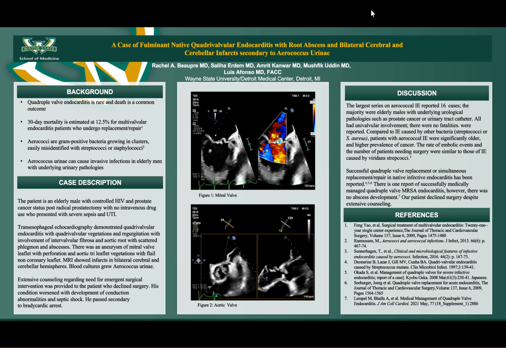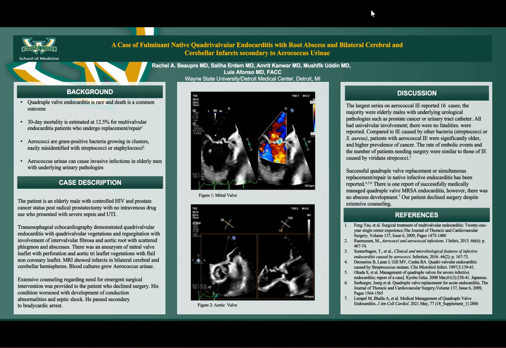A transesophageal echocardiogram was performed, which demonstrated quadrivalvular endocarditis with vegetations involving all four valves and regurgitation of all four valves. There was also involvement of the intervalvular fibrosa and the aortic root with scattered phlegmon and abscesses. In addition, the mitral valve was aneurysmal and also had a leaflet perforation. The aortic valve had vegetations on all three leaflets and had a flail non-coronary leaflet.